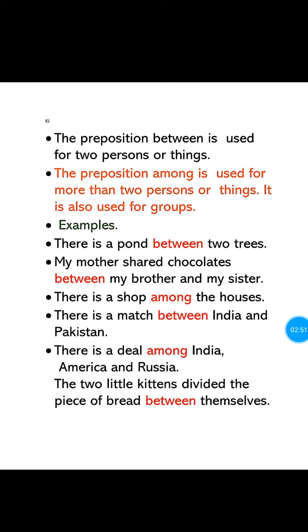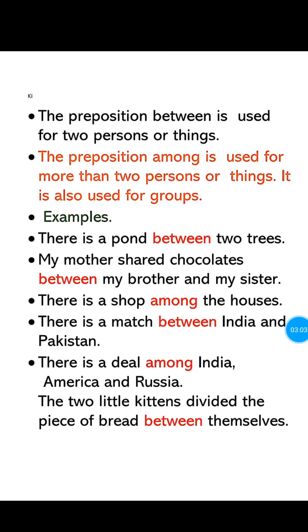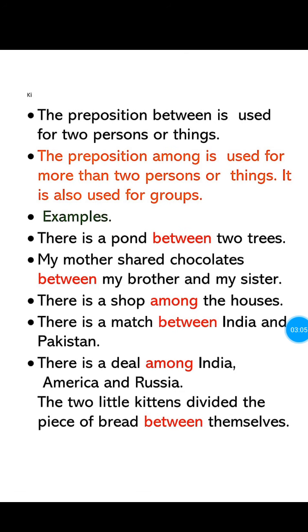There is a shop among the houses. Here it is not mentioned that only two houses. It is said that houses. So, we have to write among. There is a match between India and Pakistan. Here it is mentioned that only two countries, India and Pakistan. That's why we have to use between.